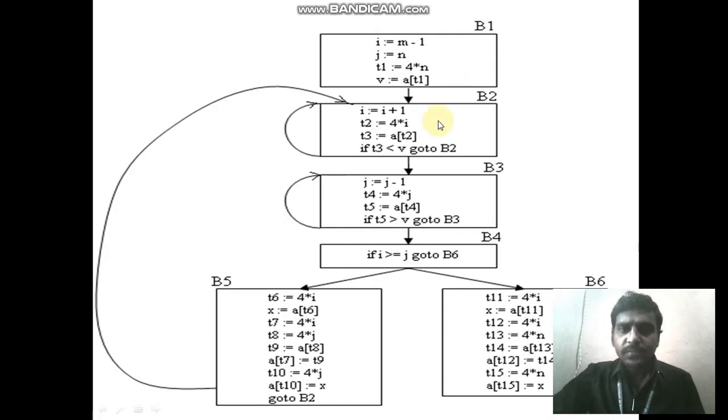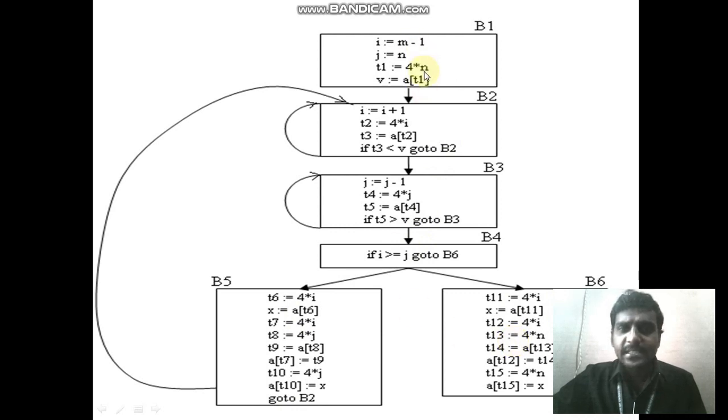Let's see, this entire three address code is used to execute a quicksort algorithm. This is one part of the code that has to be taken. I will separate this into basic blocks by using an algorithm that I will teach you in the next session: B1, basic block 2, 3, basic block 4, basic block 5, basic block 6.